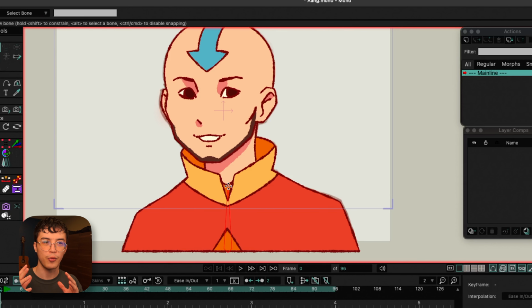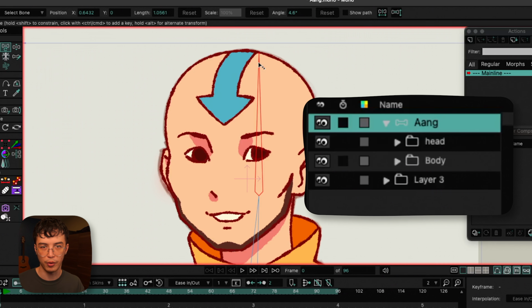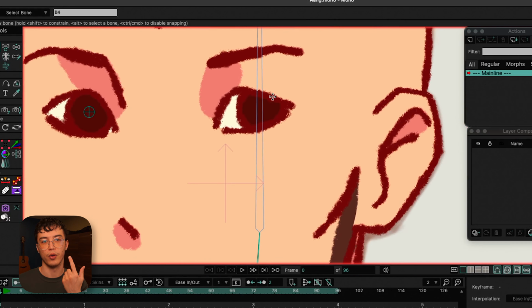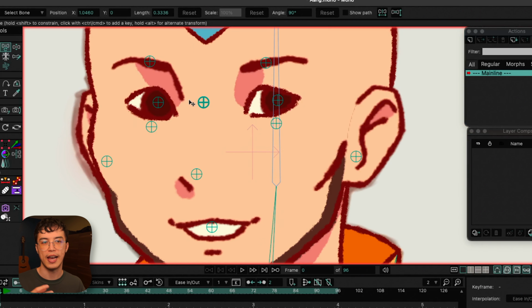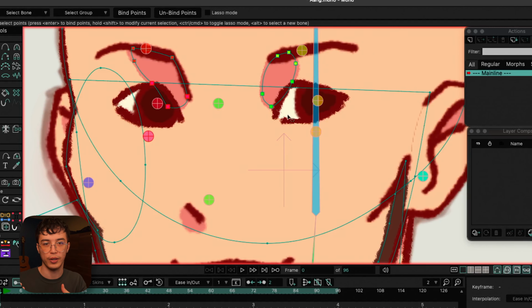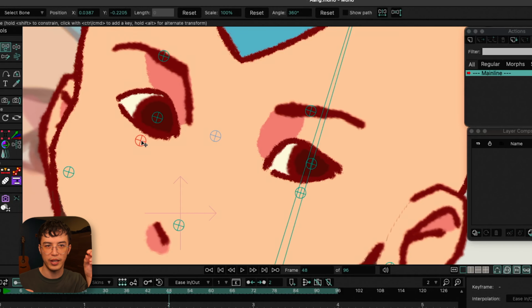Okay, once I had everything ready for rigging, I converted the folder containing all of my layers and all of my folders into a bone layer and started creating the bones from the chest upwards. Think of the parenting of these bones as a tree. Every bone will influence every following bone that is parented to it. I tend to create bones that are parented to each section of the face, and each section is then parented to a master bone that controls everything.